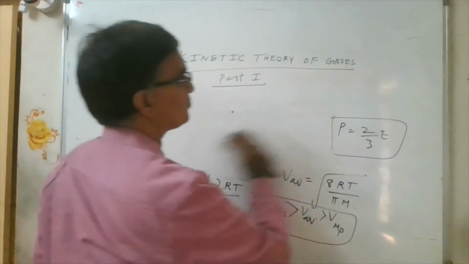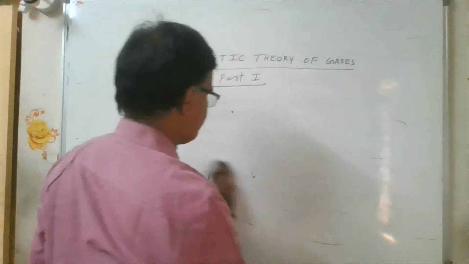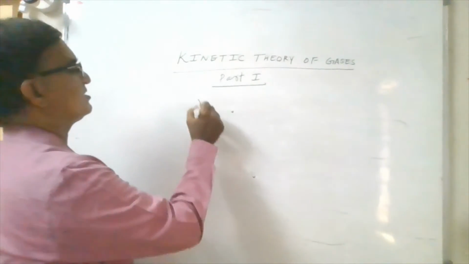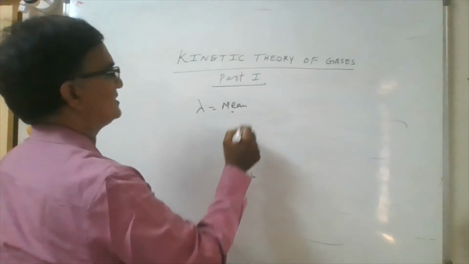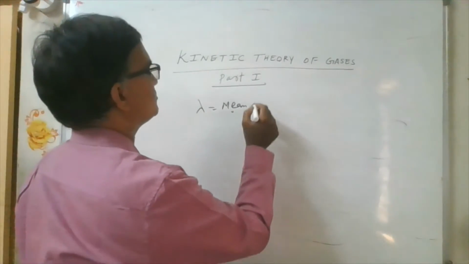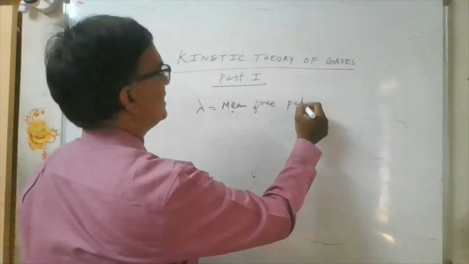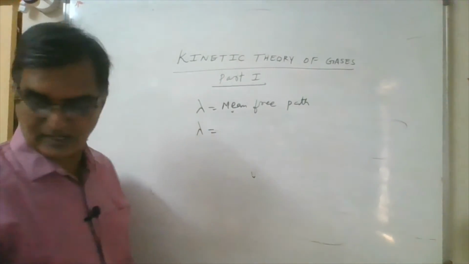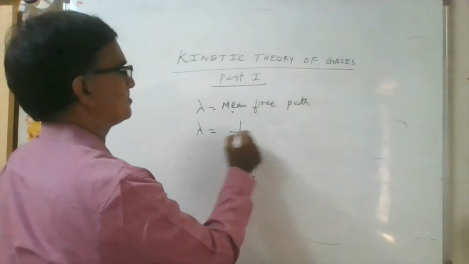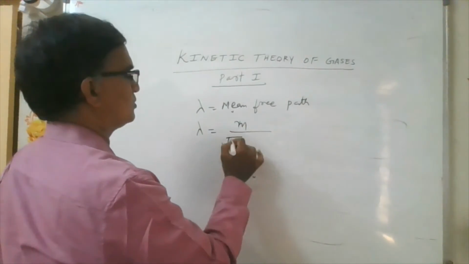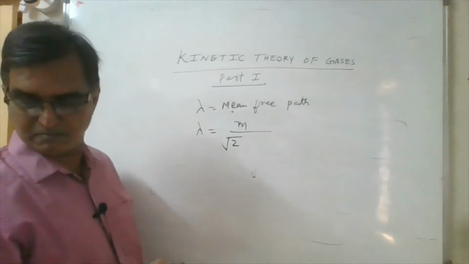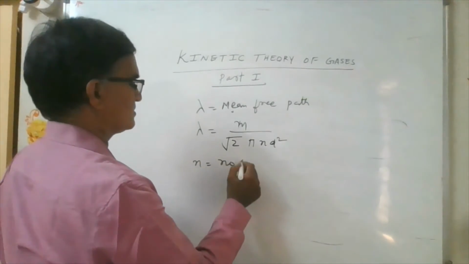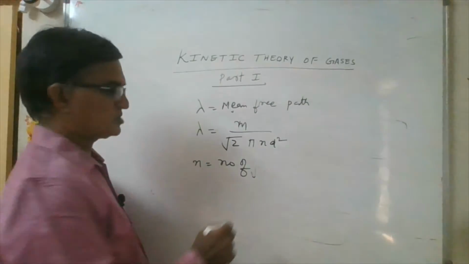Now next we have the mean free path. What does mean free path mean? The distance traveled by the molecules between two successive collisions, we call it the mean free path, and we have small relations for this. Lambda is equal to 1 by root 2 pi n d square, where n is the number of molecules per unit volume.